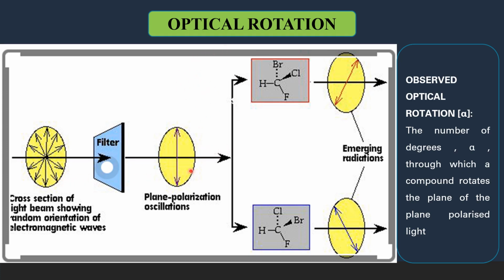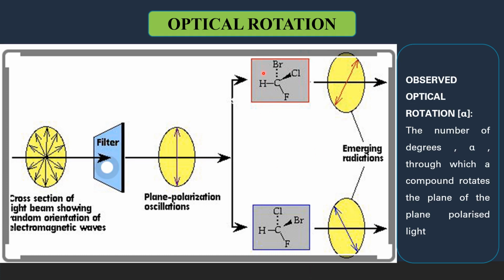When the plane polarized light, this is the ordinary monochromatic light that passes through the filter here or the polarizer that allows the plane polarized light, passes through a chiral molecule, the chiral molecule interacts with the light and rotates the plane of the plane polarized light to an angle theta, either in the clockwise direction or in the anti-clockwise direction.